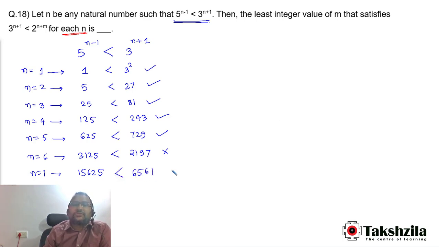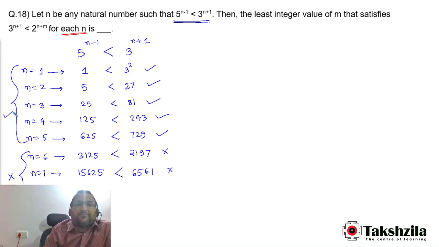This is less than this, no. So n is equal to 6 onwards does not satisfy the given inequality. So n के possible values यहाँ पे क्या होंगे 1 से लेके 5 तक. अब हम second inequality check करेंगे.